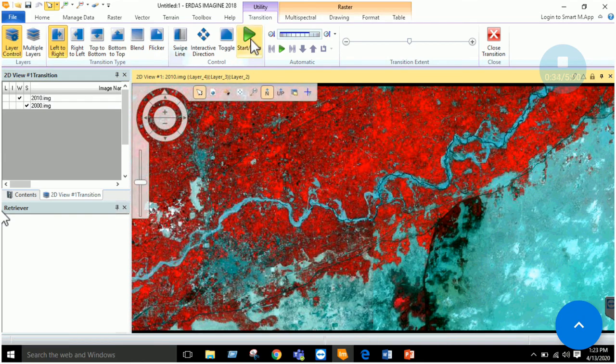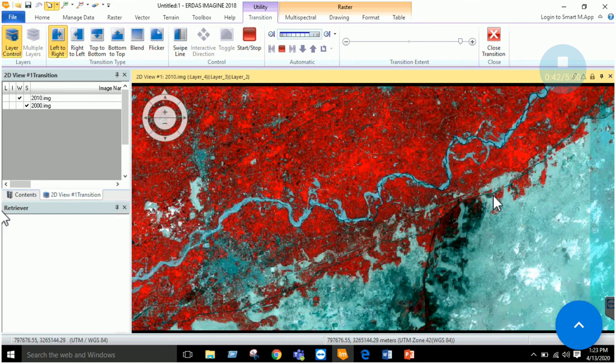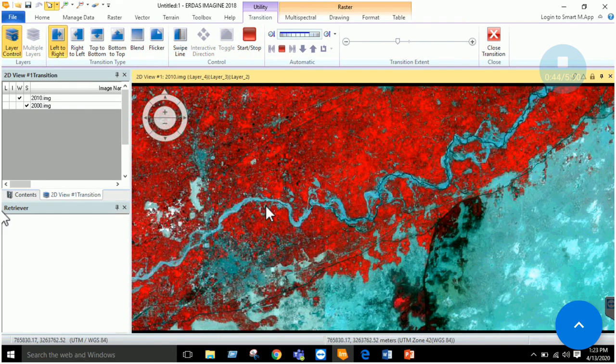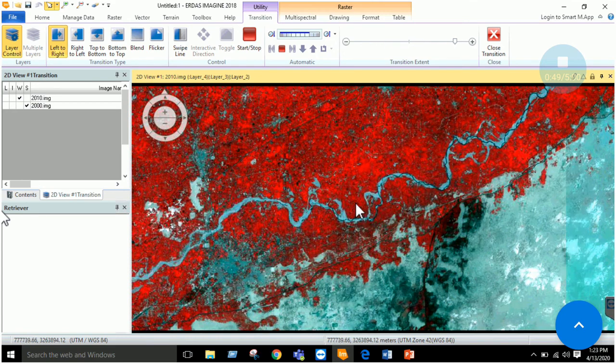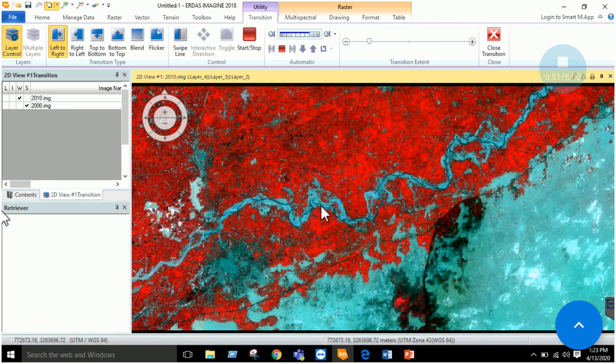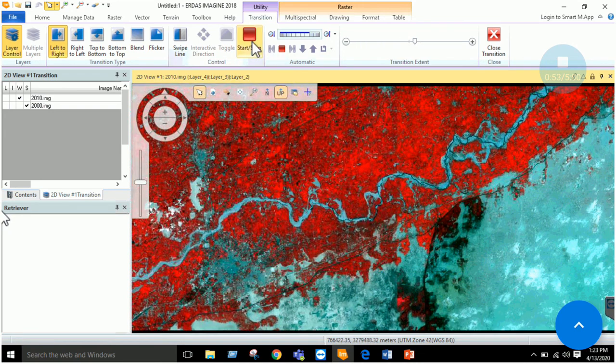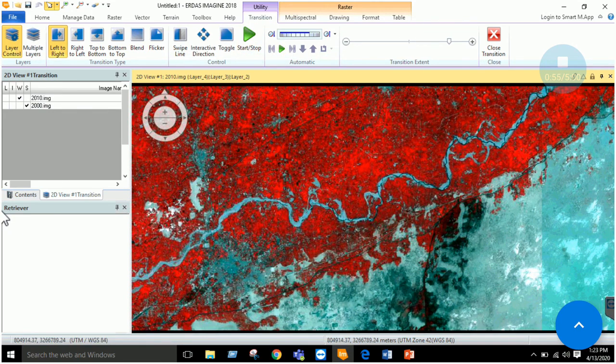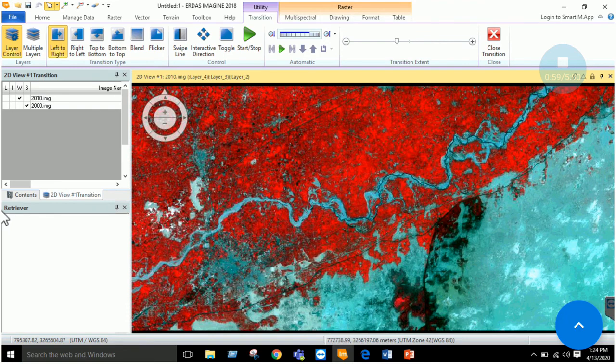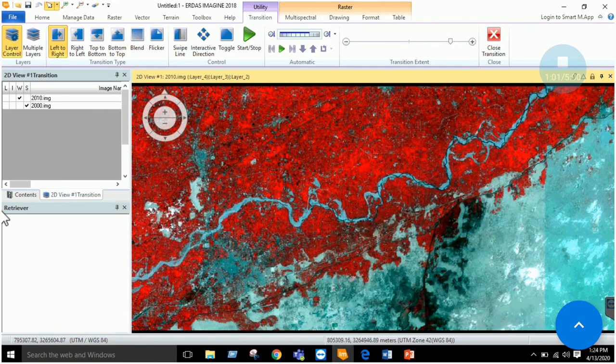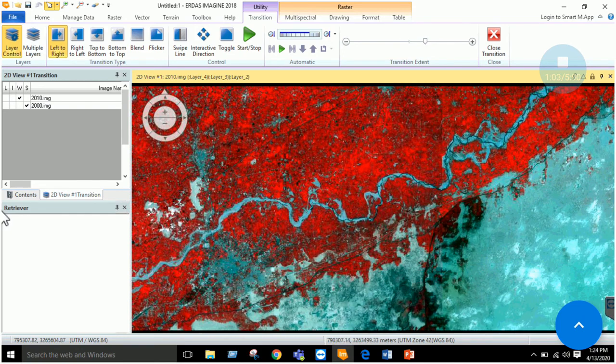So here we have opened this swipe tool. Just start it, and you can see that the transition is displayed, right? How the river width or the flood extent changes, we can visualize, right? We can just pass it here and move it by holding this cursor here, and see how the flow of the river is changing, right?